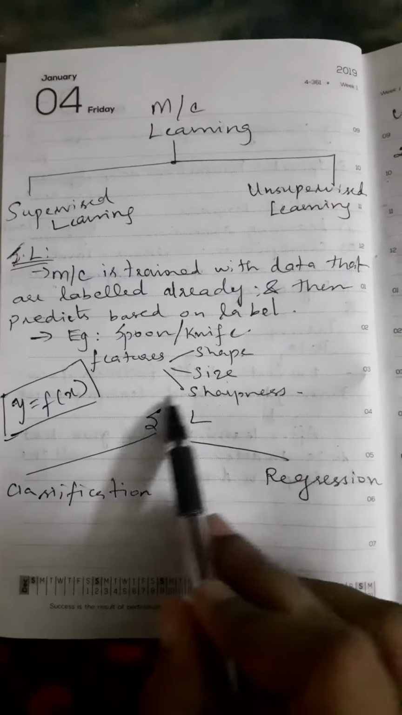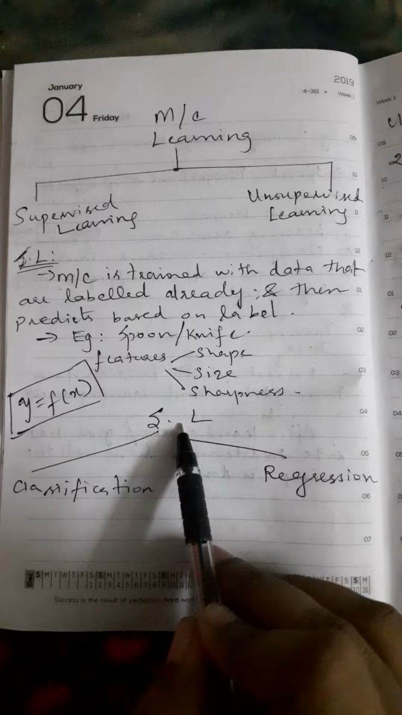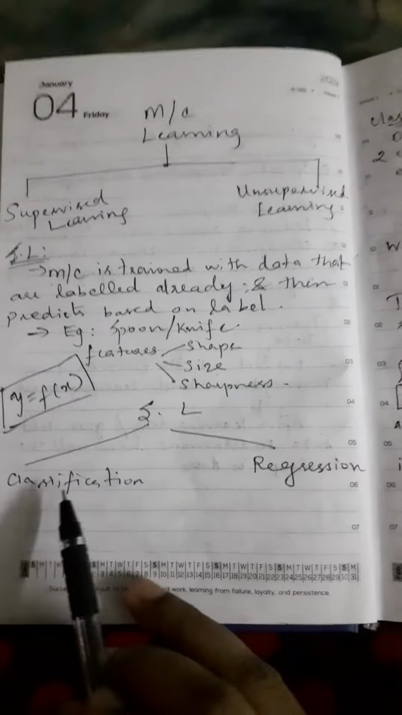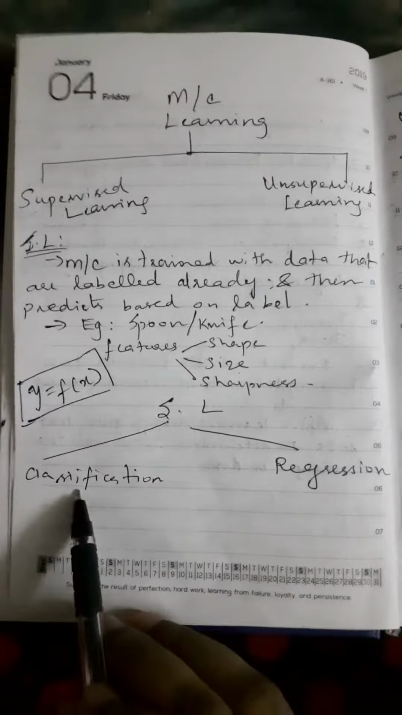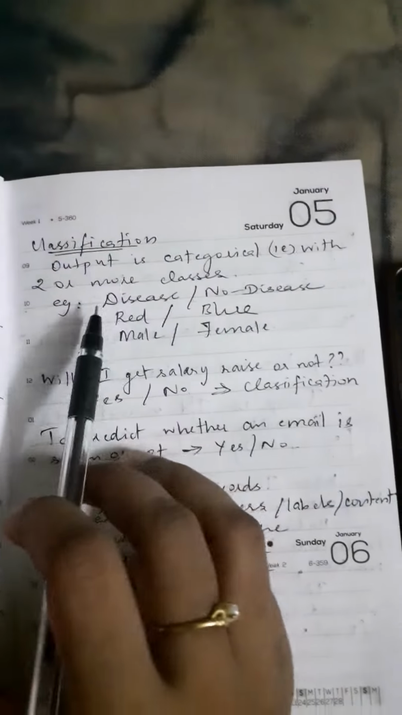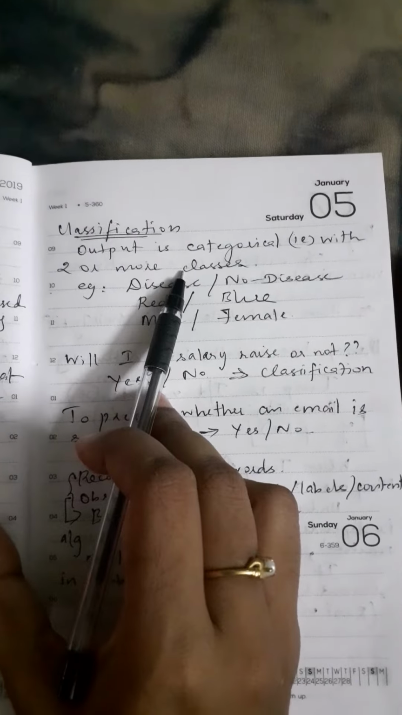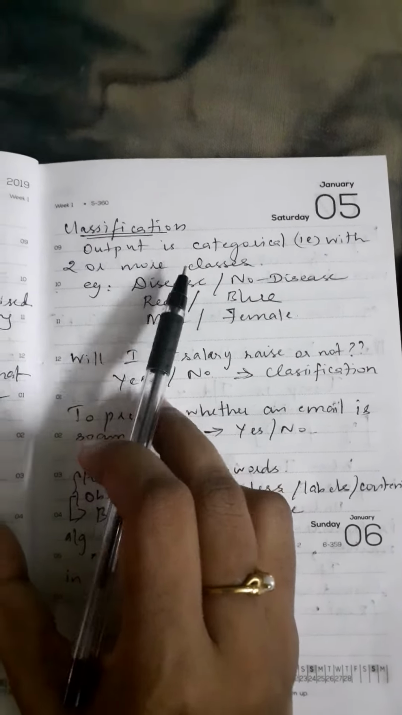So supervised learning is further classified into two different types. One is classification and another one is regression. So now we are going to see them one by one. What does classification mean? The output of a classification is categorical, or different classes. It may be one or two classes.